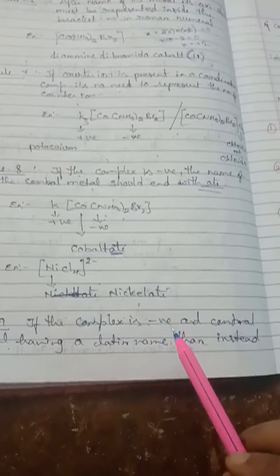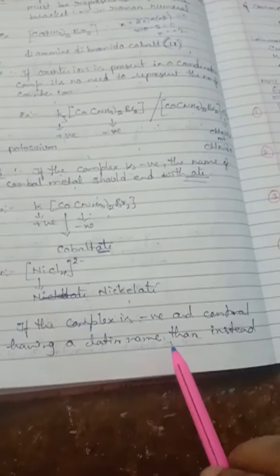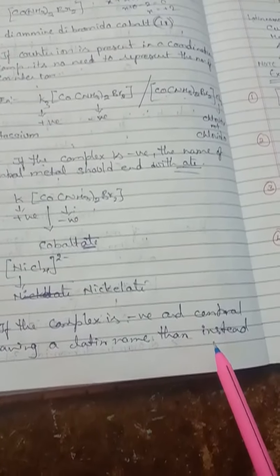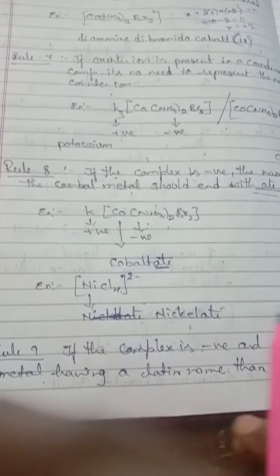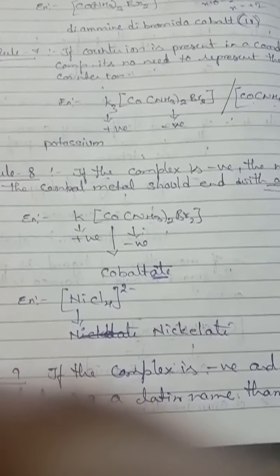If the complex is negative and the central metal has a Latin name, then instead of the common name, we prefer the Latin name. In most cases, some metals like iron we use ferrum, isn't it? Copper, cuprum, cuprate. In such cases, you have to use their Latin name.